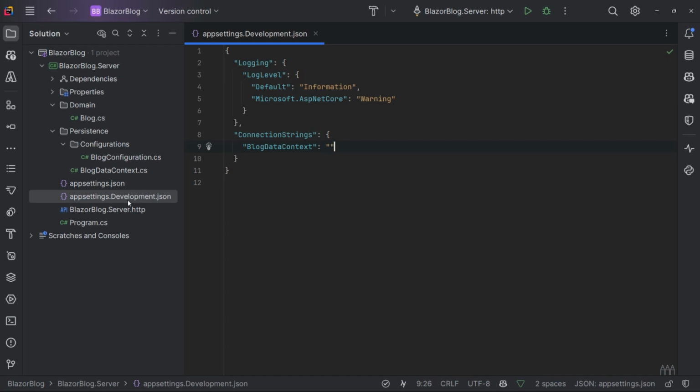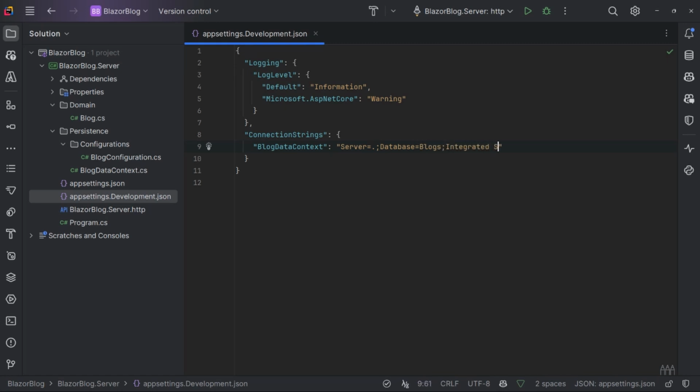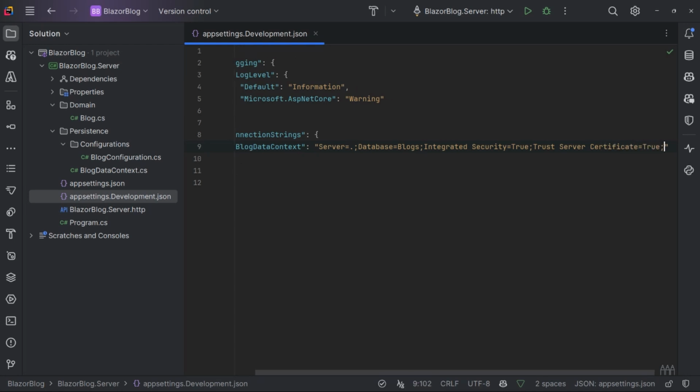So this one is only going to be used for our local development, which is why we're in the development version of the appsettings file. So in here, I'm just going to say Server equals dot, which means the local machine. I'm going to say Database equals blogs. I'm going to say Integrated Security equals true. And I'm going to say TrustServerCertificate equals true. So that will work as a simple local development connection string for a database called blogs.